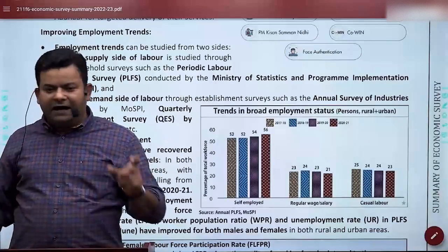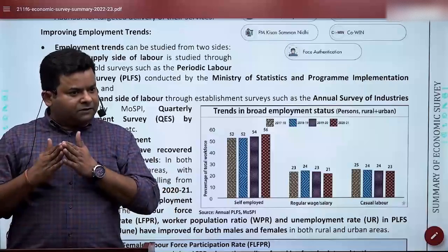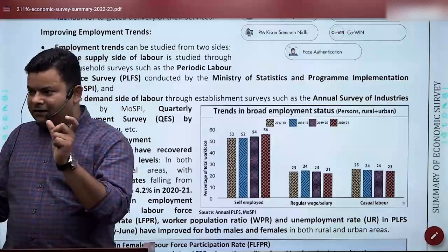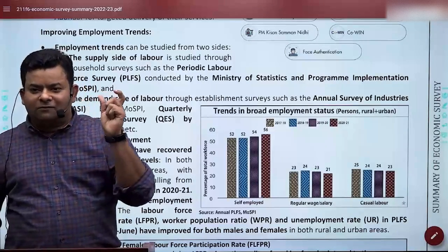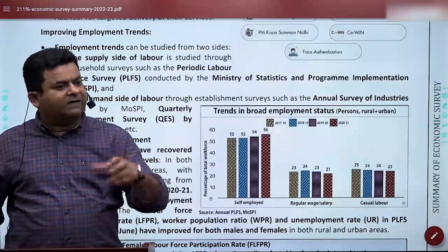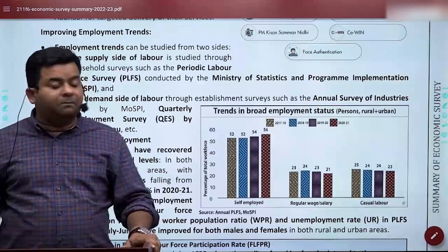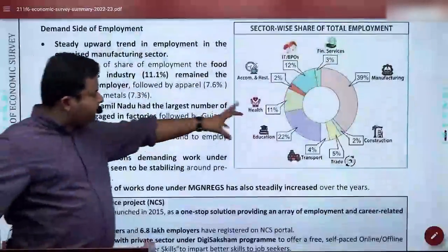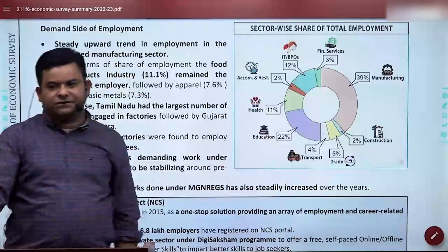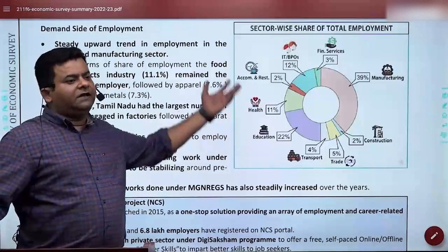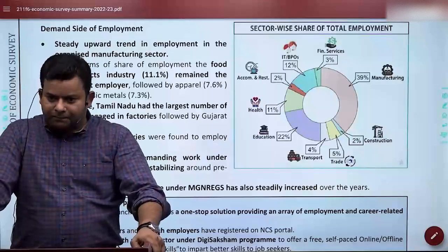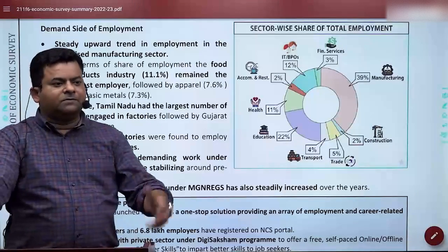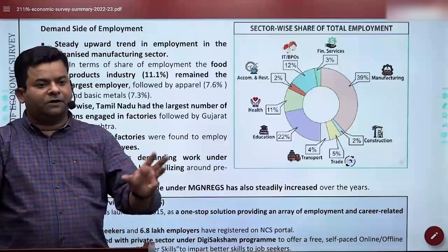It's a long-term data. IIP is monthly, the annual survey is yearly, and there is one data coming from the Labour Bureau also, that is quarterly. You might have read about the Labour Bureau in connection with CPI for industrial workers, which it calculates. So the Labour Bureau provides quarterly data. All the data are showing by and large, in all sectors, that job opportunities have grown. However, the maximum job rise we can see is in the food product industry.